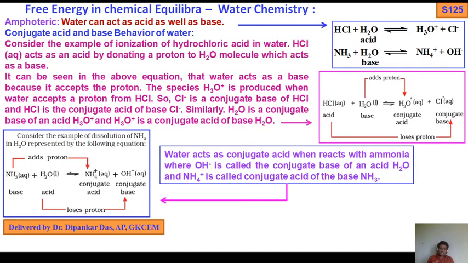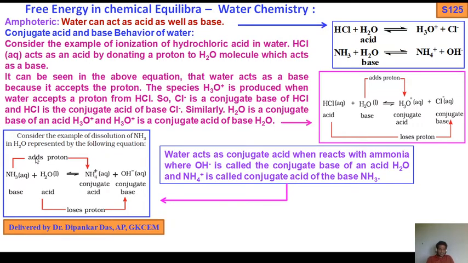Now in terms of conjugate acid-base, what we have seen is that HCl reacts with water molecules to produce hydronium ions and Cl minus ions. That means HCl loses a proton and water adds a proton. But actually in the mechanism, the lone pair of oxygen of the water molecule takes up the proton and becomes H3O positive, along with Cl minus. This is the mechanism.